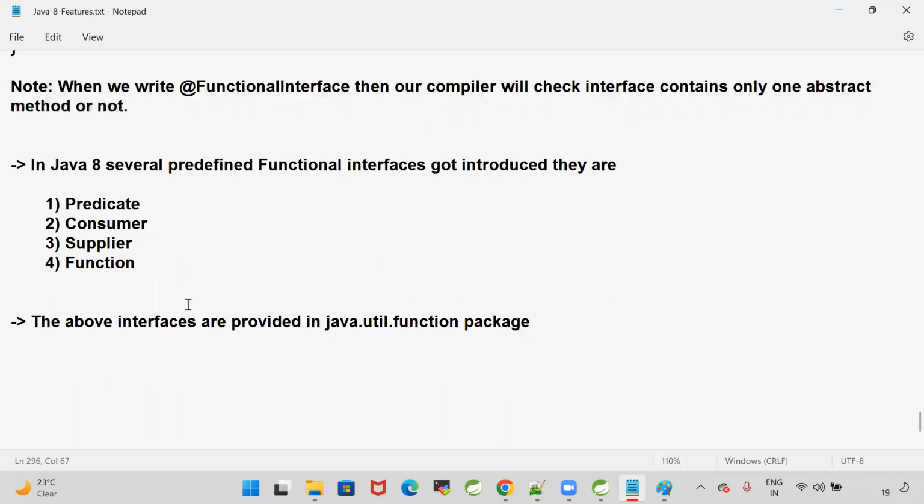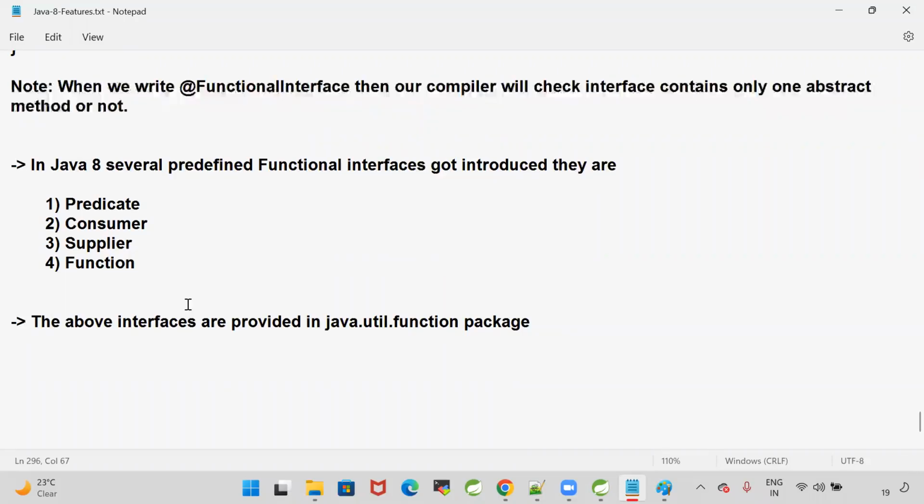So we understood what is lambda and how to write a simple lambda. We understood what is a functional interface, and how to call that lambda by using a functional interface. Now it is time to understand what predefined functional interfaces are available, why they were introduced, what is the purpose of them and how to work with them. Predicate, consumer, supplier, function. There are several functional interfaces available.